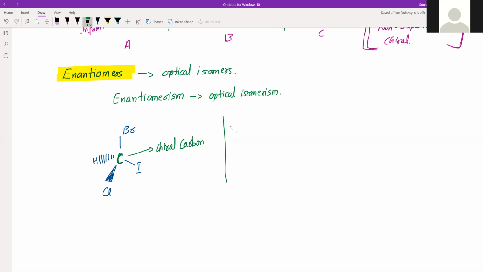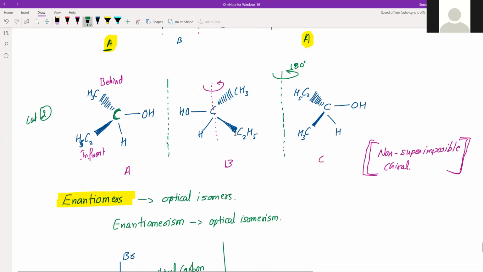Each of the two isomers is optically active and rotates the plane of polarized light in the opposite direction, but to the same extent. So structure 1 and structure 2 represent the enantiomers of bromochloroiodomethane. Same way, what we saw here, this and this, they are enantiomers.